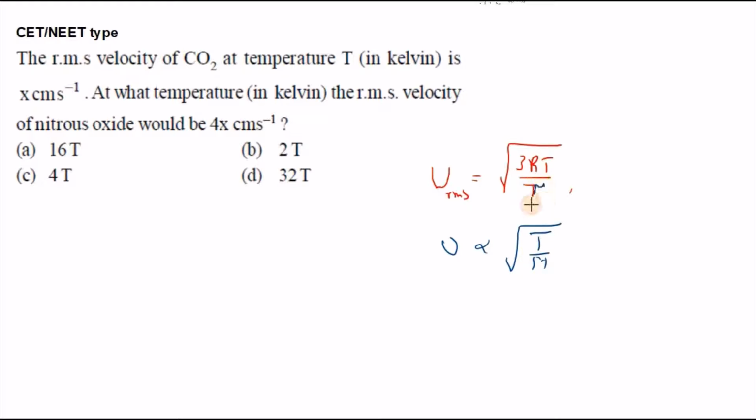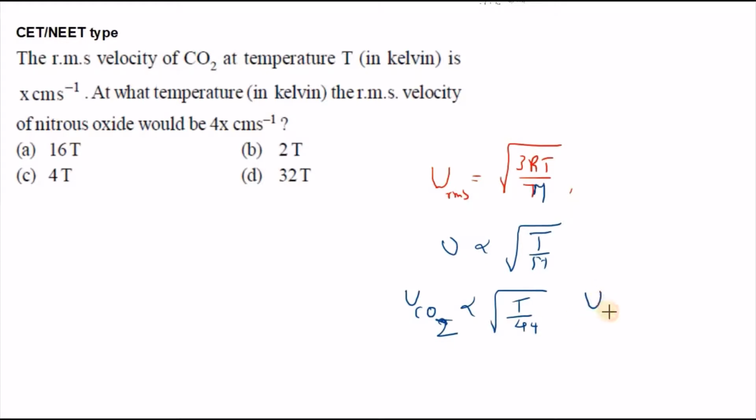Here one is CO2 gas and the other one is nitrous oxide. For CO2 gas, U CO2 is proportional to the square root of its temperature T by molar mass 44.